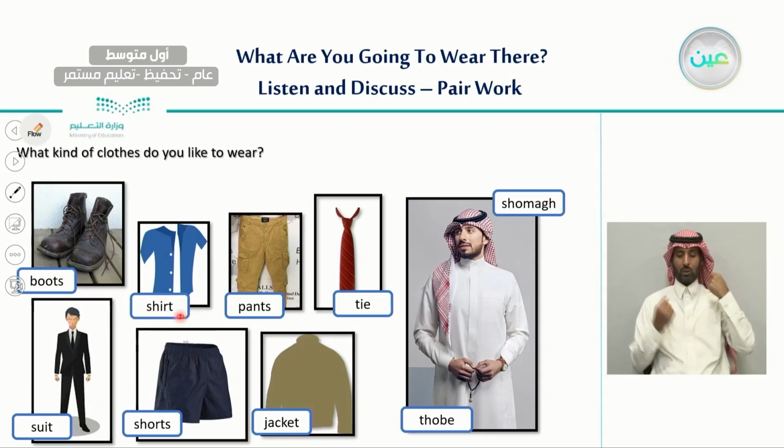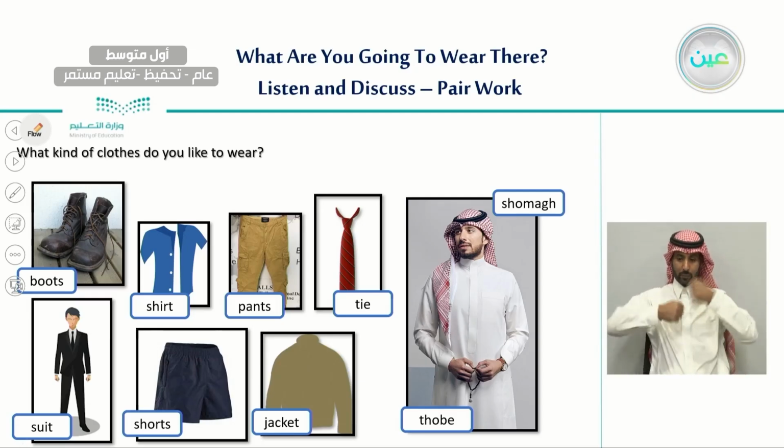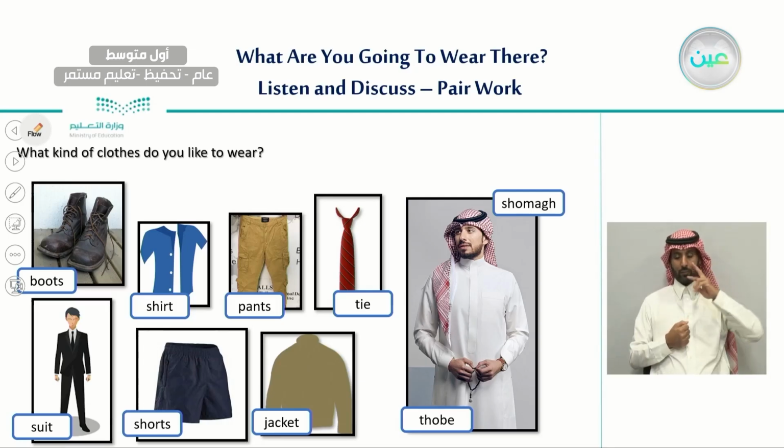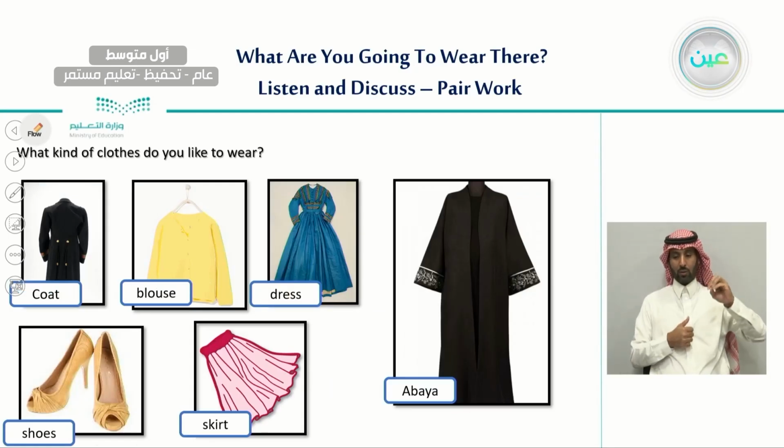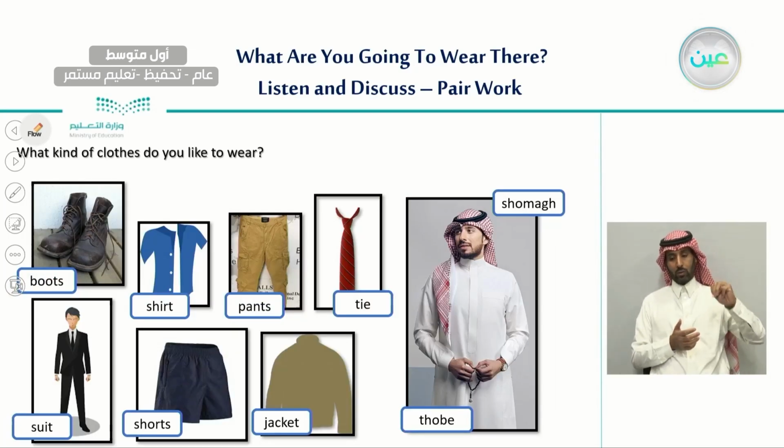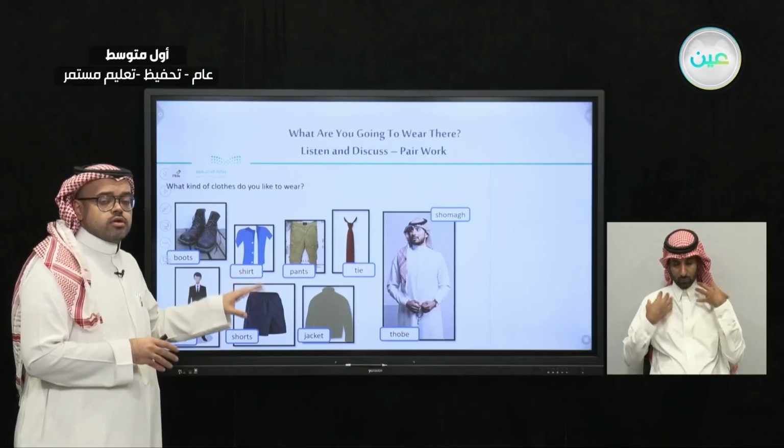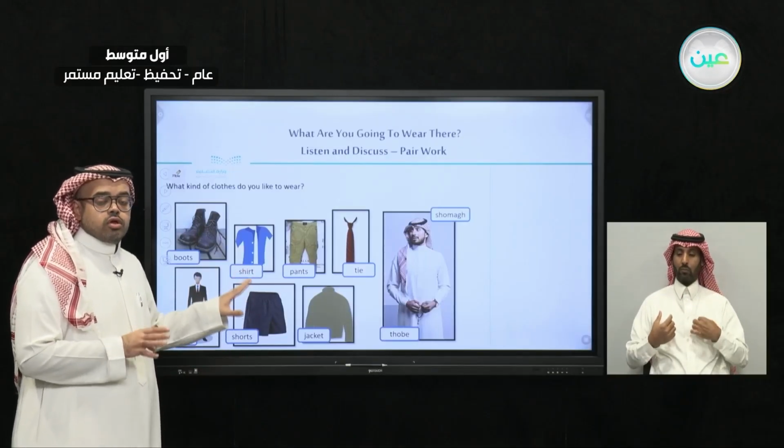shirt, pants, tie, suit, shorts, jacket, ثوب, شماغ. So here we have clothes that are only for men. The first group of clothes is only for men.